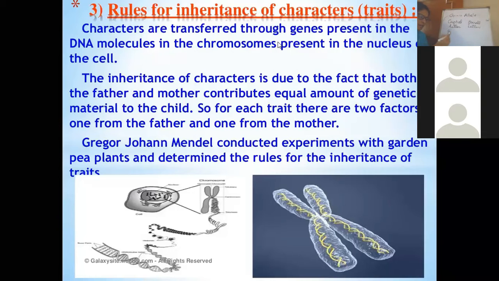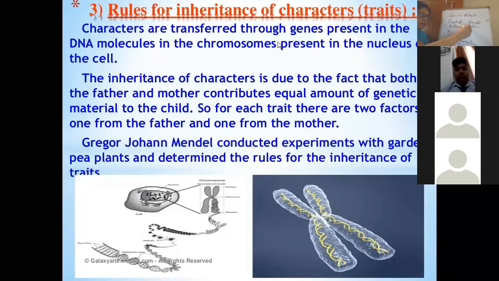Capital letters indicate the dominating gene, whereas small letters indicate the recessive gene. The genetic composition of an individual is called genotype, whereas the characteristic which they express is what we call phenotype.